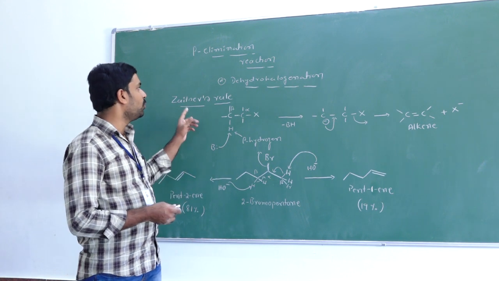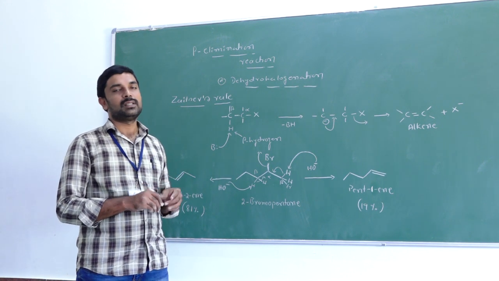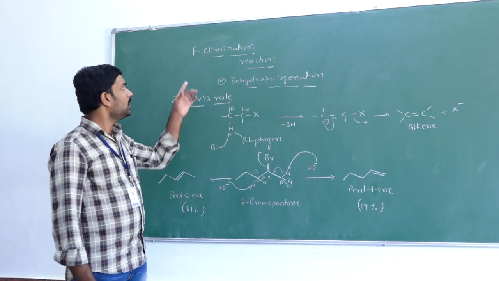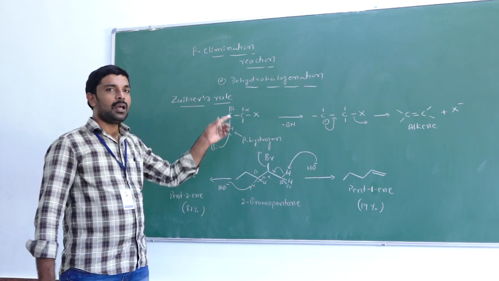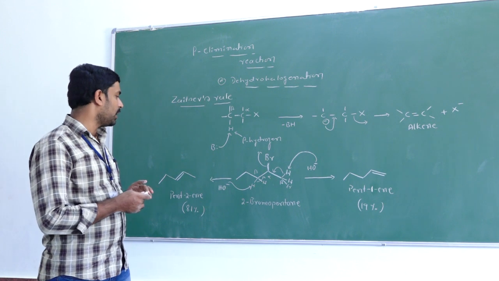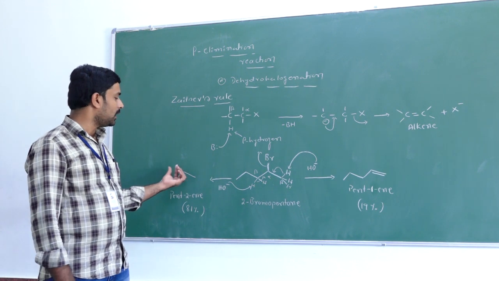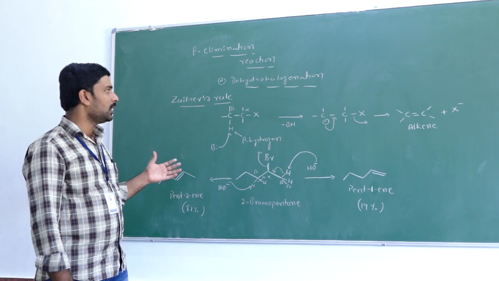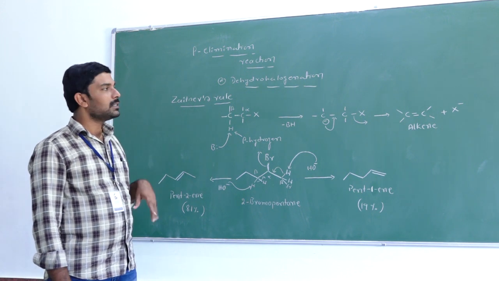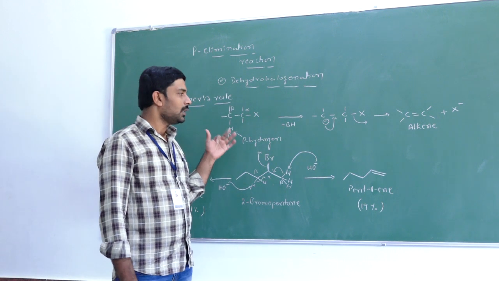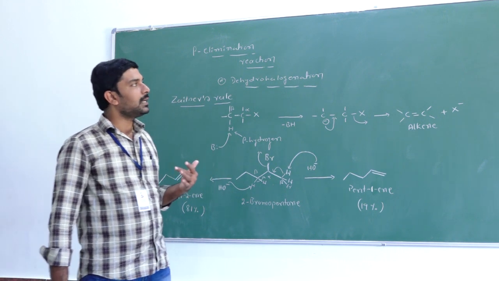So that rule we call as what? Saytzeff rule. It states that in a beta elimination or dehydrohalogenation reaction, the preferable product is always the alkene containing more branches. That rule we call Saytzeff rule.